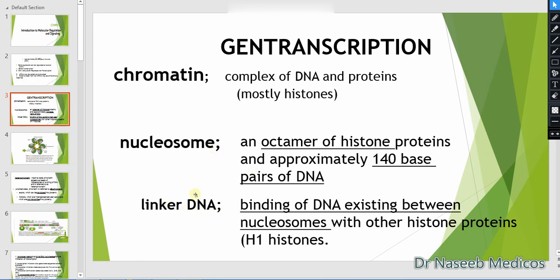Linker DNA is the DNA present between two nucleosomes, and H1 histone is present on this linker DNA.